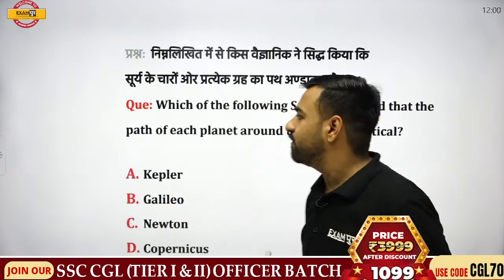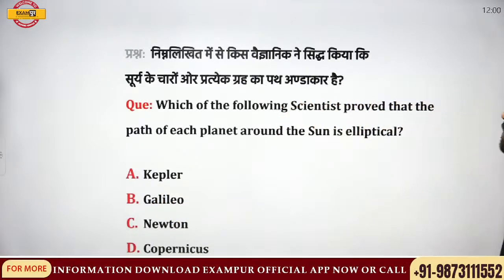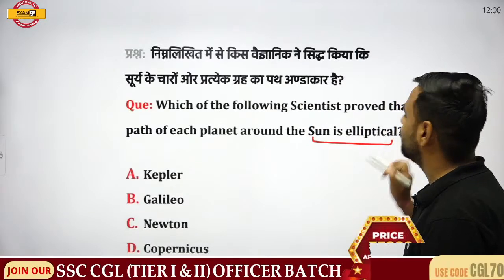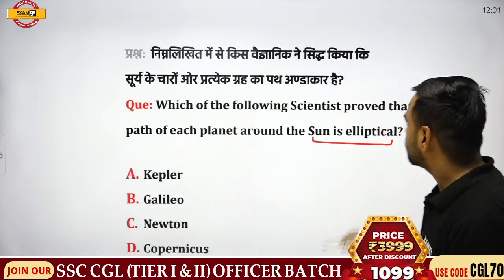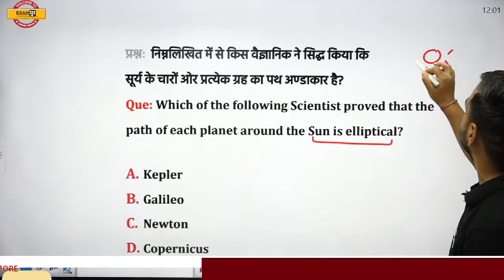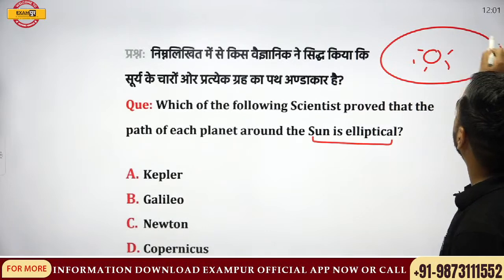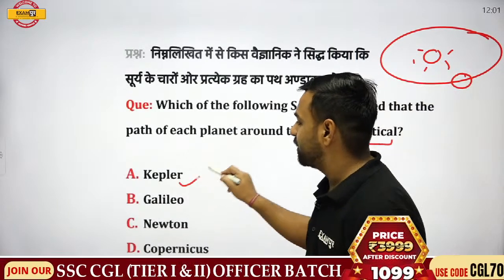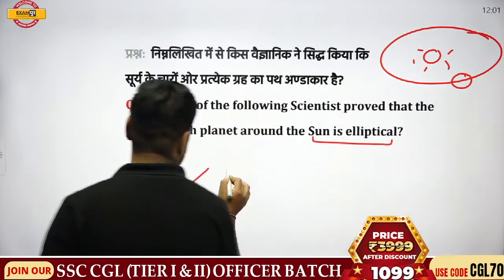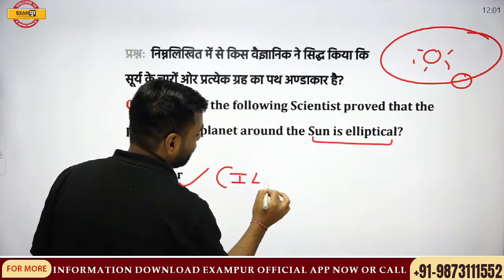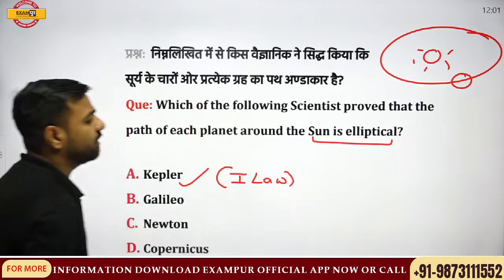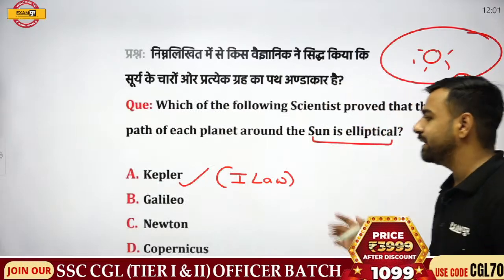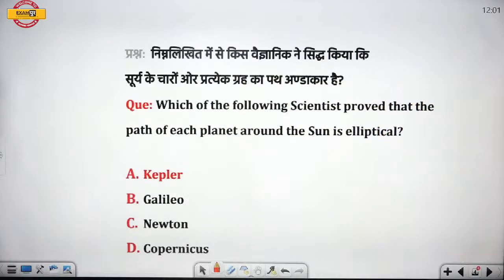So here, let's have a look at the question. Which of the following scientists proved that the path of each planet around the sun is elliptical? Remember Kepler's first law, where it was stated that all the planets are revolving around the sun in an elliptical path. So who was he? He was Kepler. I'll write here also, it was Kepler's first law, where we were talking about the path. So option number 1, that is Kepler, will be the correct answer.